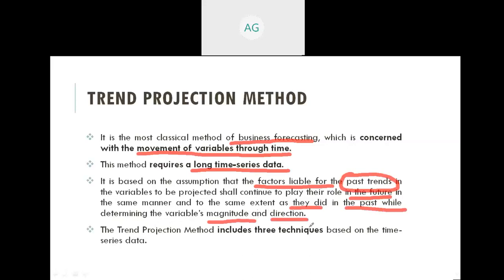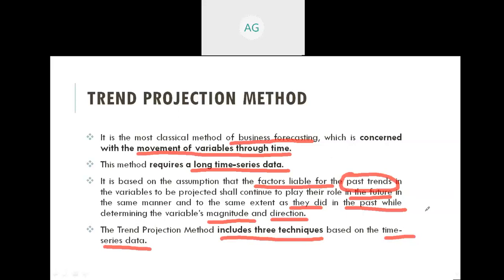So in this method, a trend has been set. Whatever trend has been set in the past is going to continue in the future as well. So that's why its name is trend projection method. So the trend projection method includes three techniques based on the time series data. So let us discuss its three techniques.